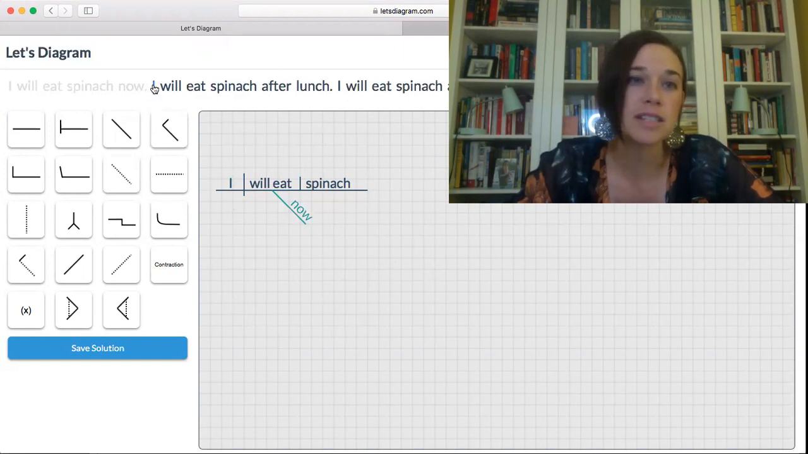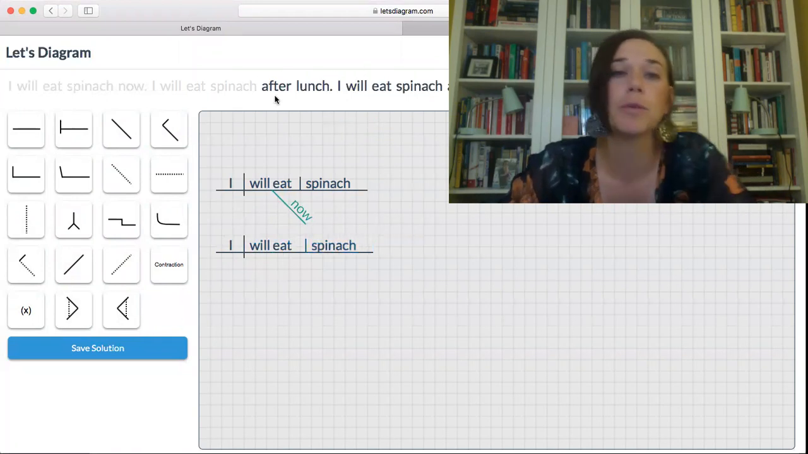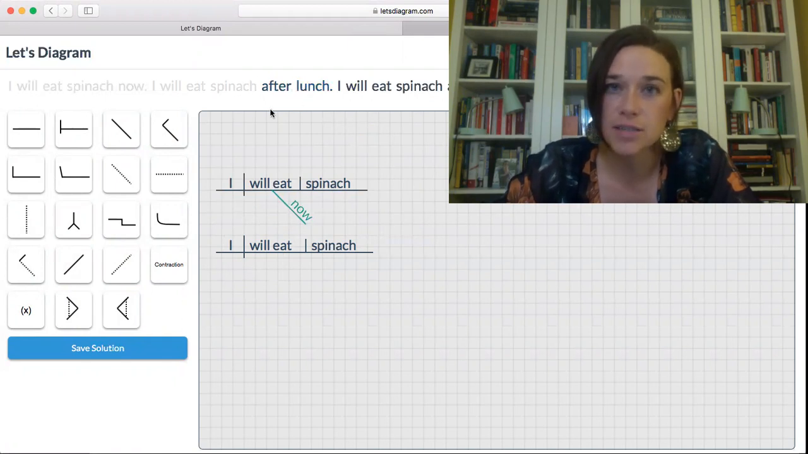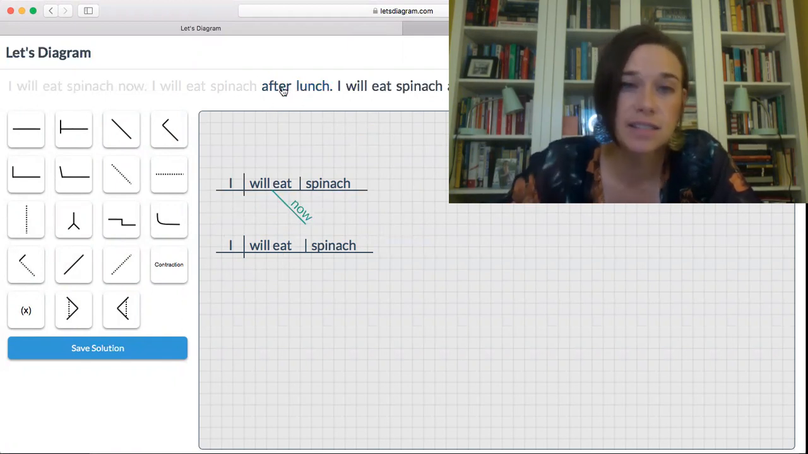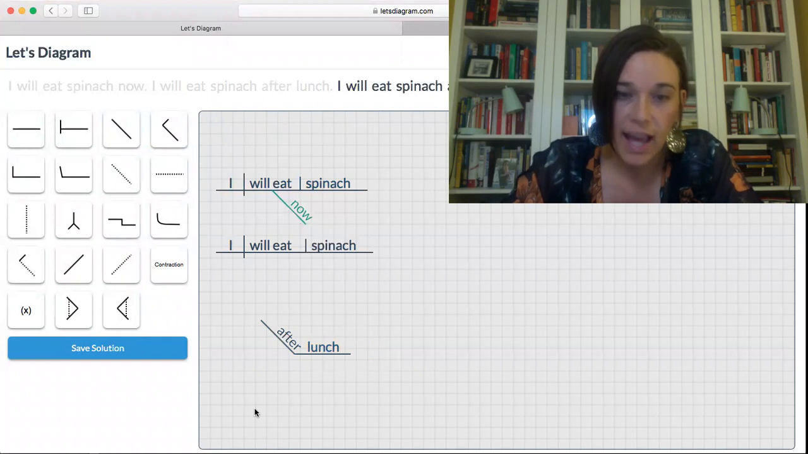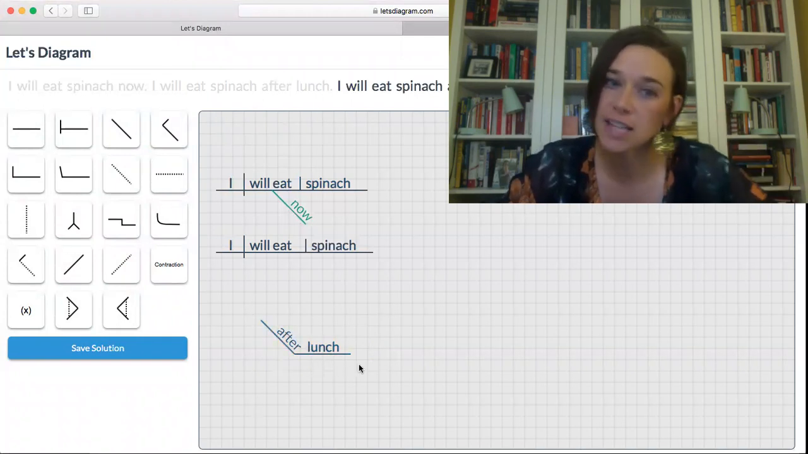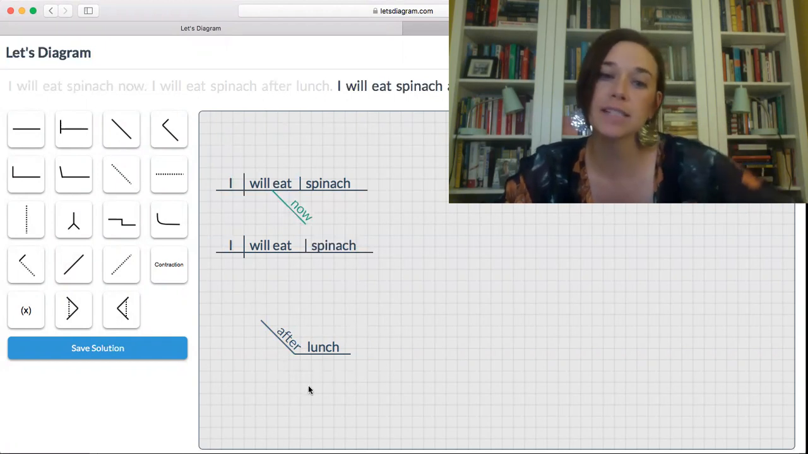Now let's look at this next one. I have the same base sentence. I will eat spinach. I'm gonna get these guys down here. Okay, now look at what we have. After and lunch. What are these words here? Well, in this sentence, the word after, that's something called a preposition, and lunch is a noun. And these two words right here are forming a phrase. This is a prepositional phrase.